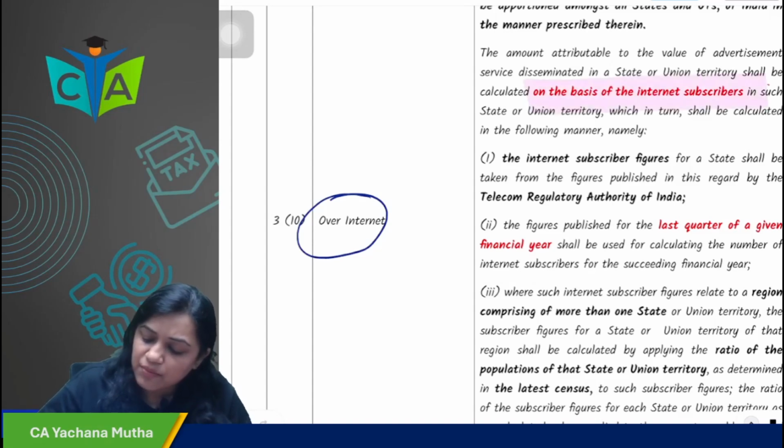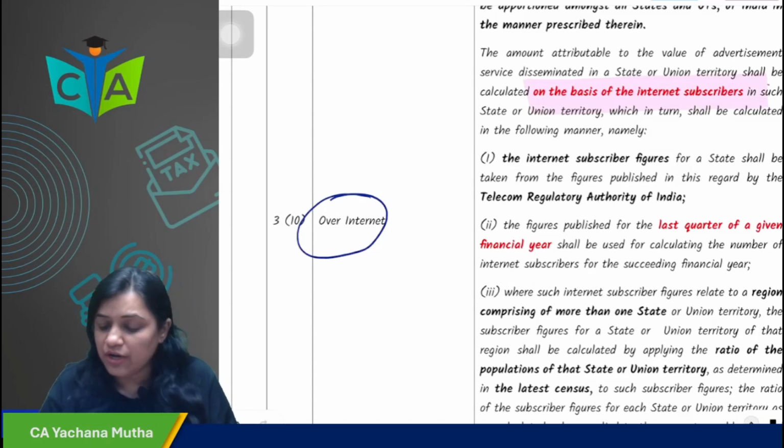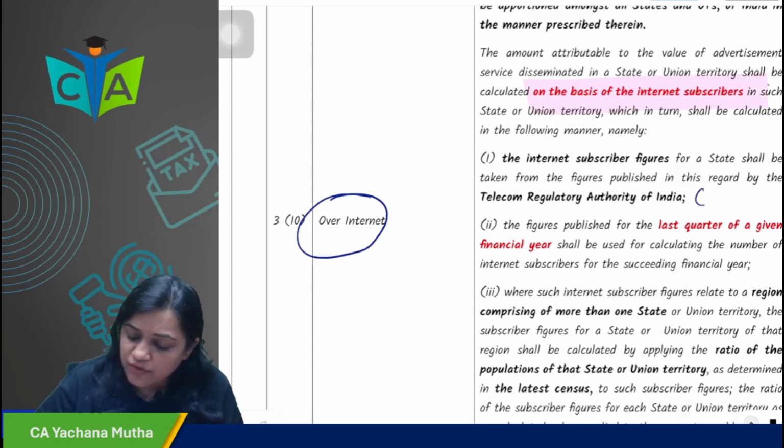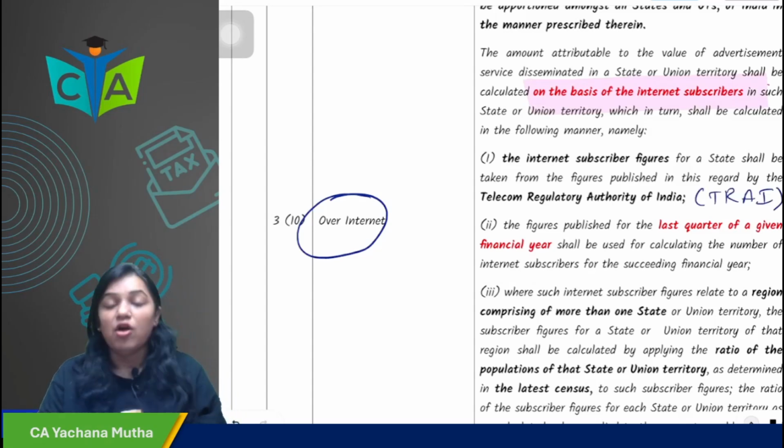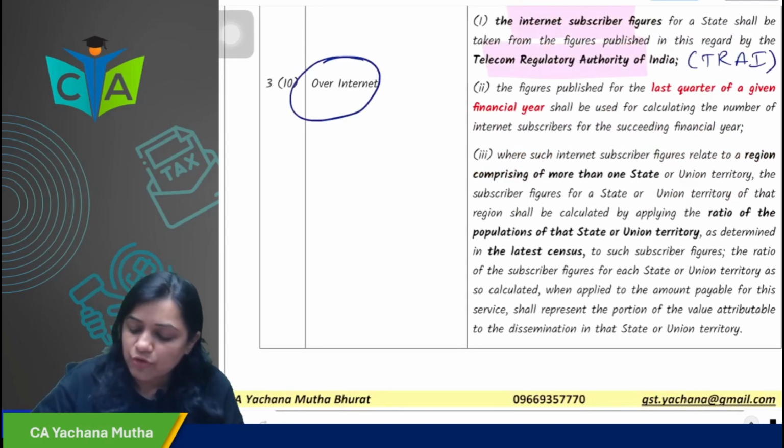On the basis of internet subscribers, the amount will be attributed. How will you find out internet subscribers? On the basis of data of TRAI, that is Telecom Regulatory Authority of India. The internet subscriber figures will be determined on that basis. You have to take figures of the last quarter of a given financial year, which will be used for calculating the number of internet subscribers for the succeeding financial year.